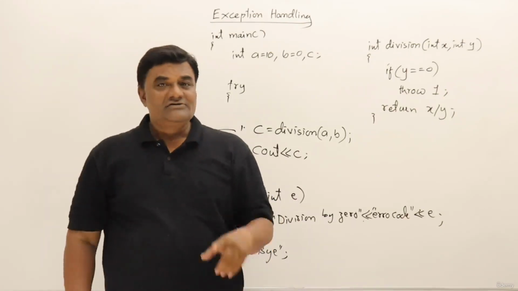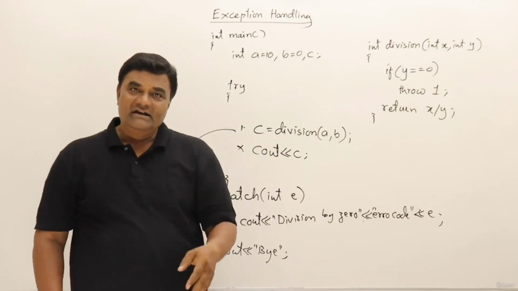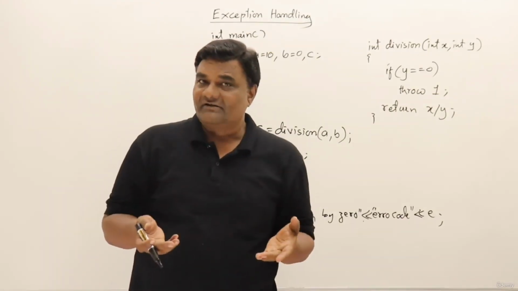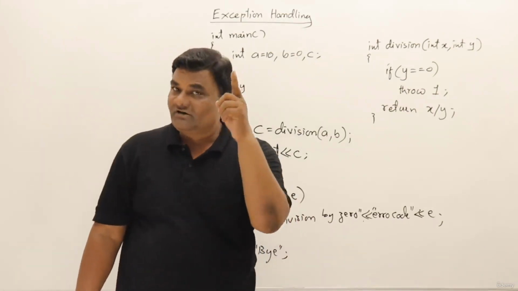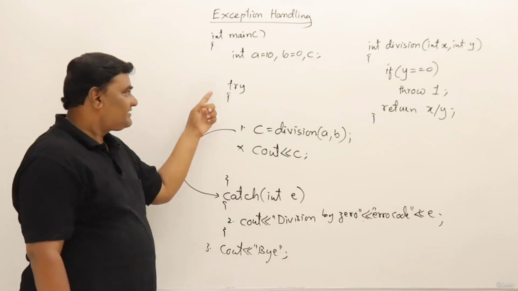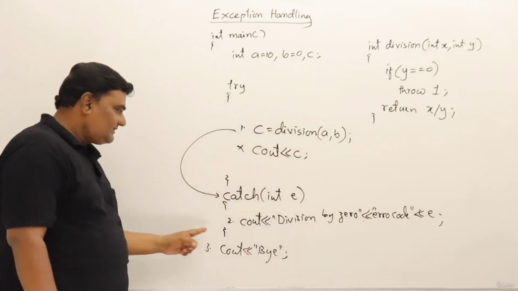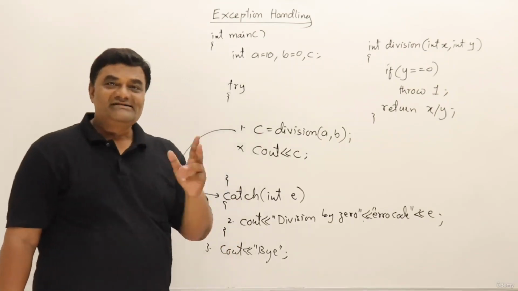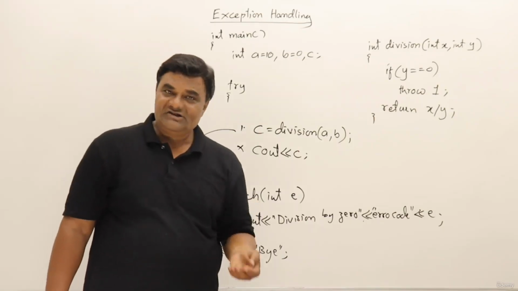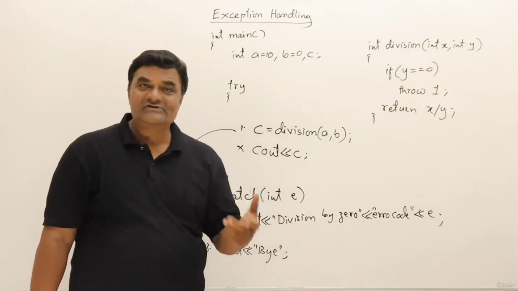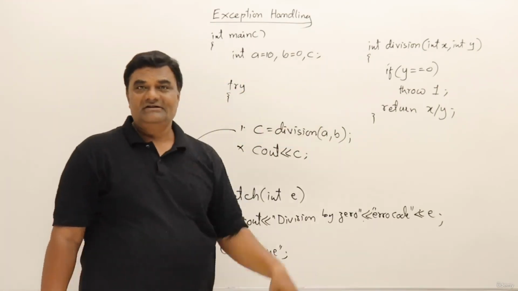I will throw it. So it means whenever you are giving some work to me, you should be ready for two things. Either I may be giving you the result if everything is perfect, or if there is any problem, I will throw an exception. So you should be ready to catch that exception. So you should try. Trying means I am ready to catch an exception. If there is an exception, directly I have a block here. So that's how exception handling is more useful between functions. Otherwise, the errors we can check just using if and else also. So who is doing if and else? There. And how is it informing the main function? By throwing something. That's it.